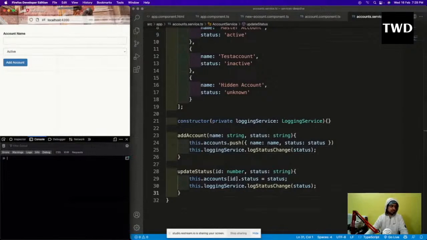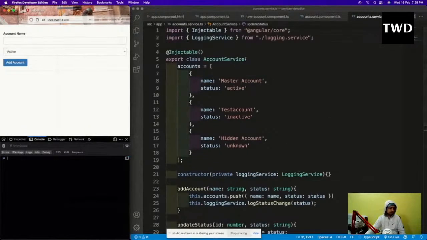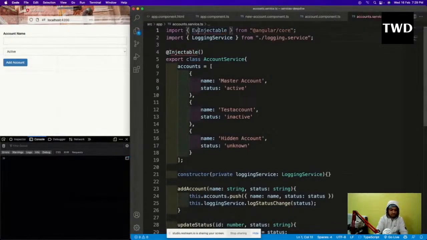But we are not yet done. We have to learn to do cross component communication. So we are going to learn now cross component communication using services. Let me go to the account services.ts file only, and here I am going to have an emitter. Event emitter is how you emit events in Angular.